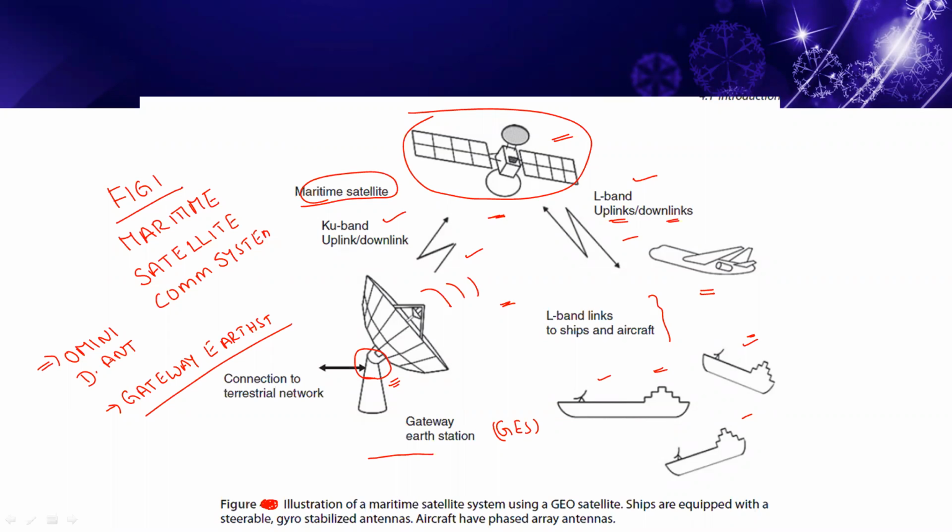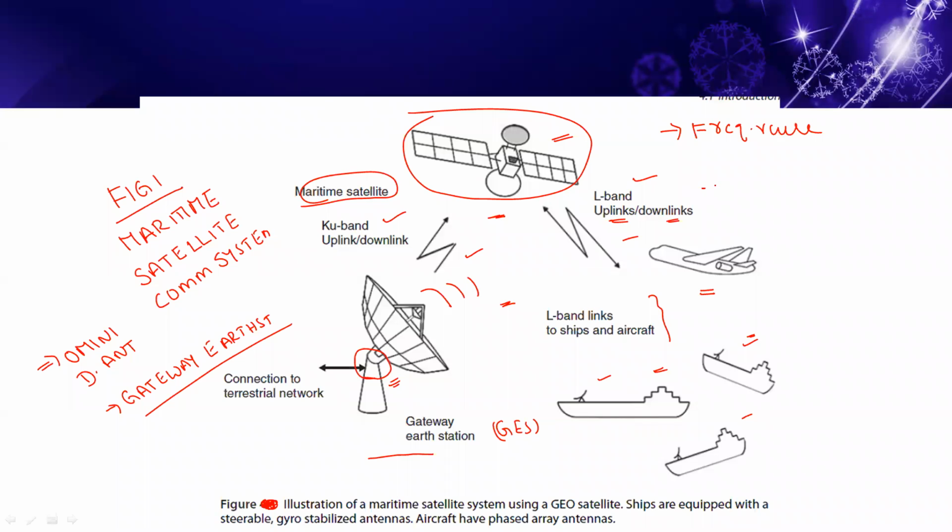Therefore LEO and MEO satellites use multi-beam antennas to increase the gain of the satellite antenna beam and also provide frequency reuse. In our cellular mobile communication, we have a topic called frequency reuse.